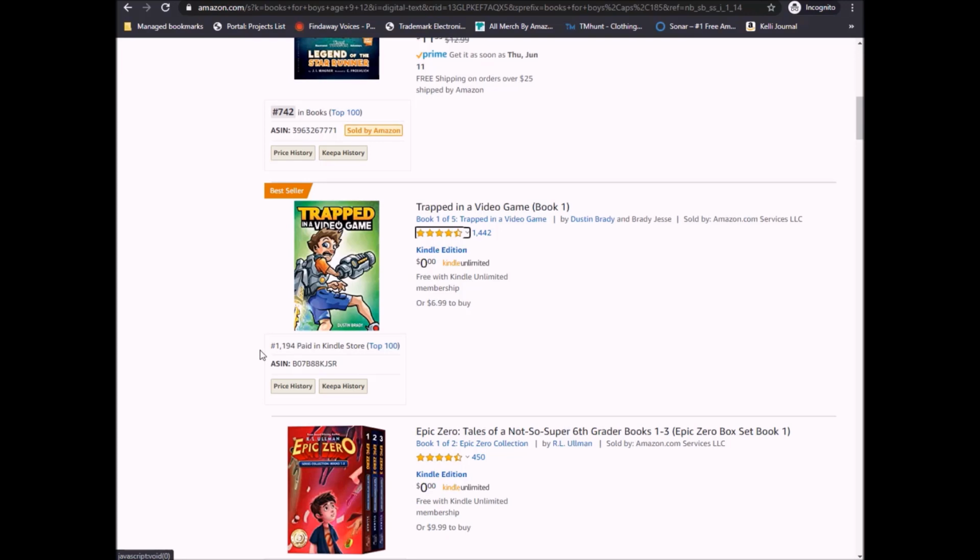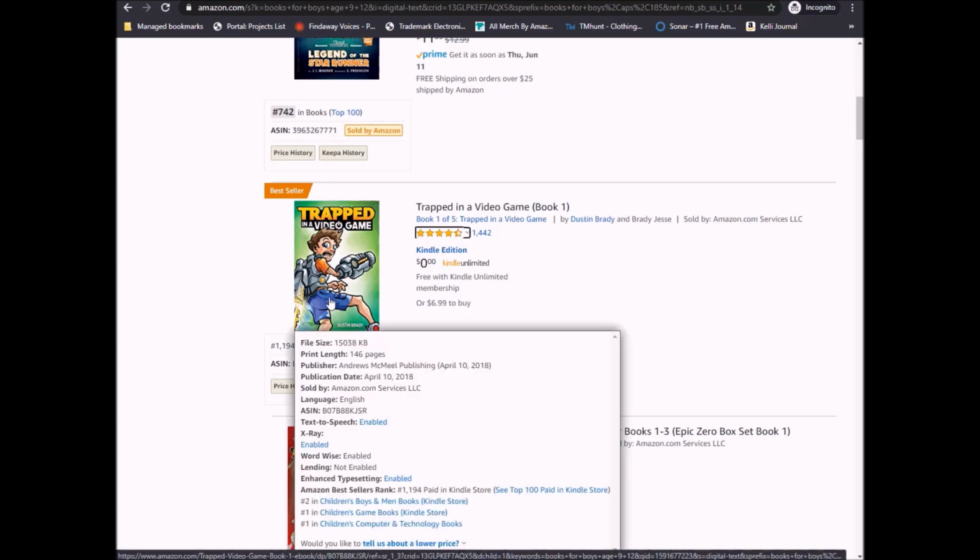So I can see that this book is 1,194 in all of paid Kindle store. So this sells hundreds of copies a day. Also with DS Amazon Quick View, if I hover over the book, it will give me the entire product description area. So again, it shows me the page count, it shows me the publisher, the publication date, as well as the categories that it's under.